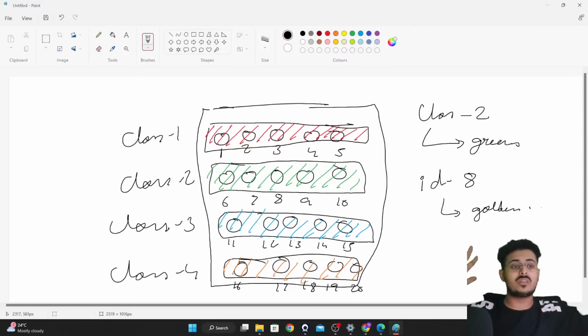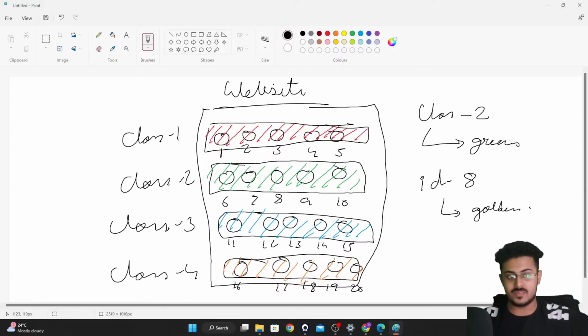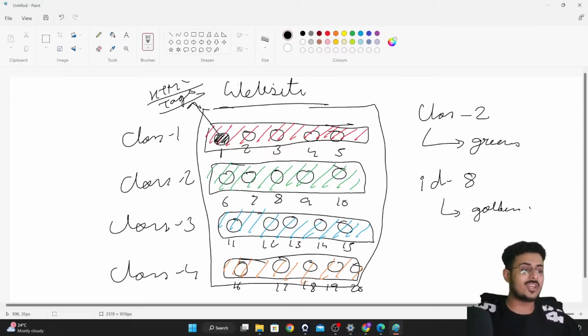Now think about this school as a website, guys. So this is our website. On our website, these students are your elements. These students are nothing else but your HTML tags, guys. Are you guys able to understand this? Please do let me know.